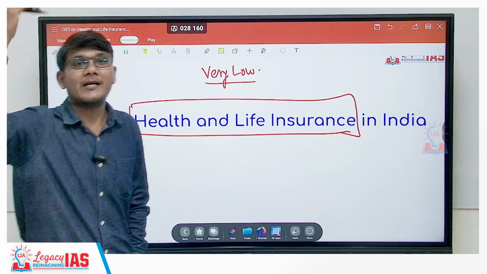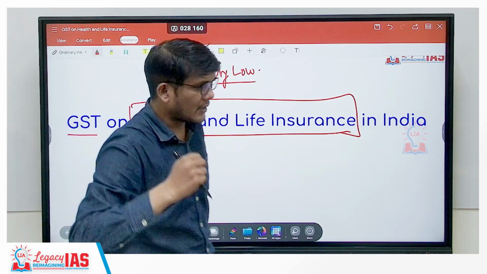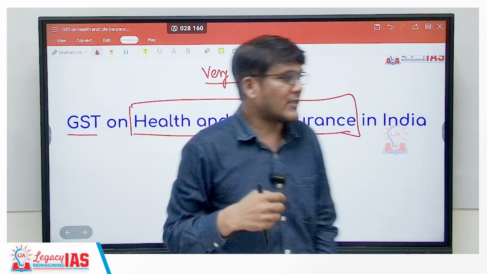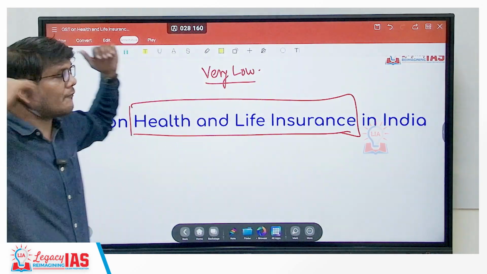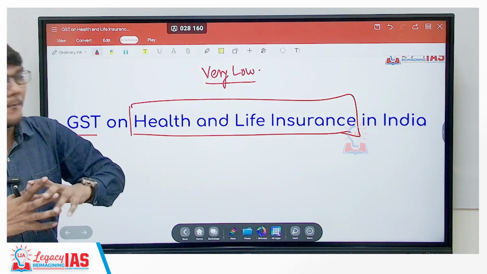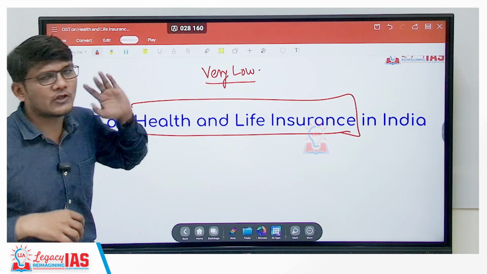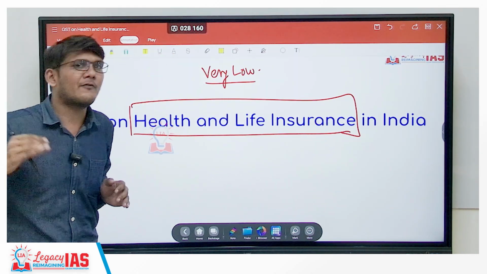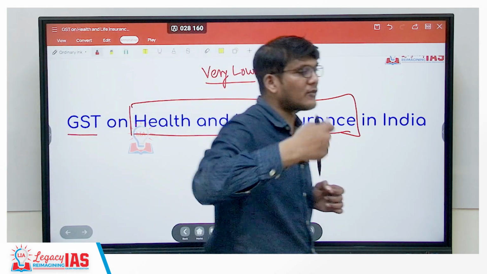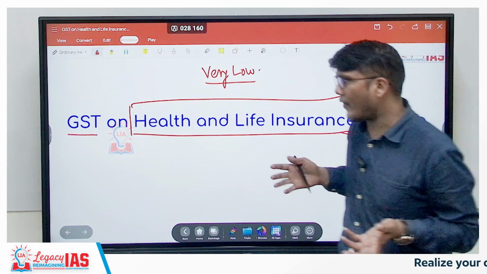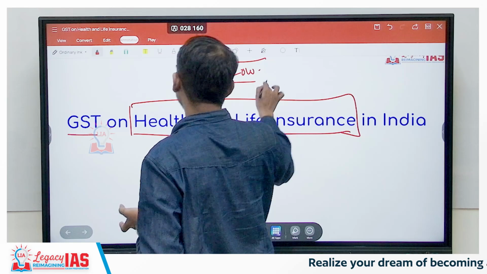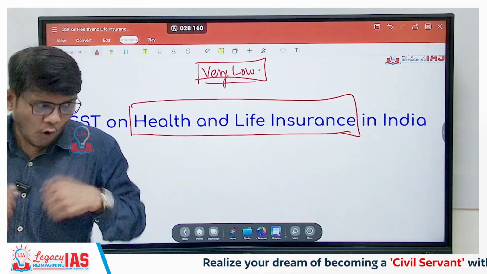We aspire to be a developed economy, a superpower. At the same time, we aspire to have full-fledged, comprehensive 100% life and health insurance penetration. We are very far away from that, and that would be a good thing once we achieve it. But right now, as we stand, with respect to penetration, we are very low.